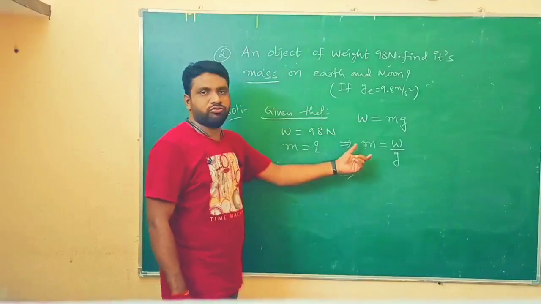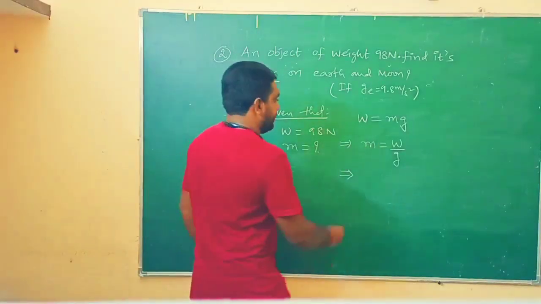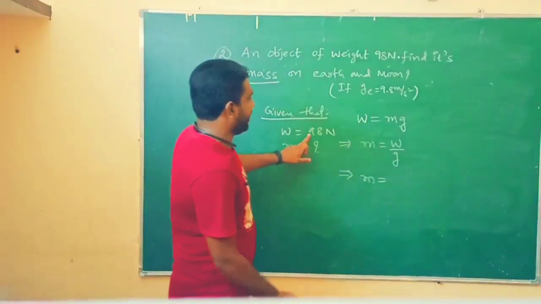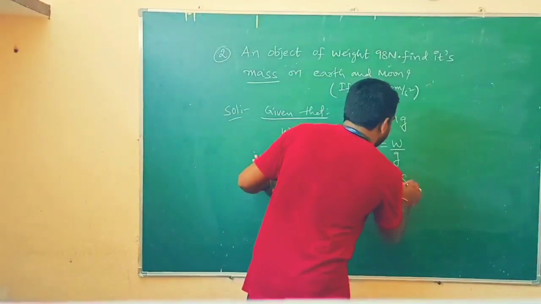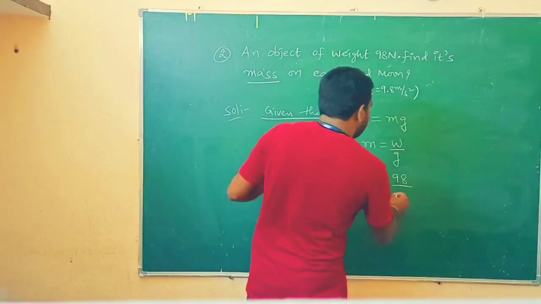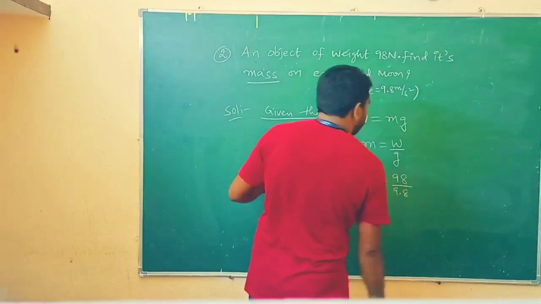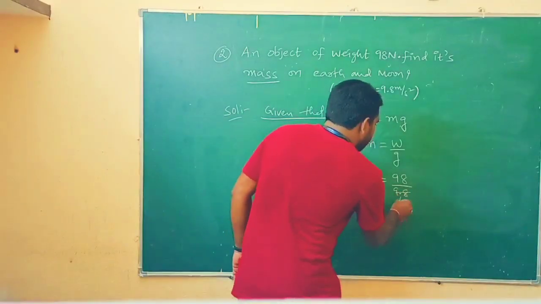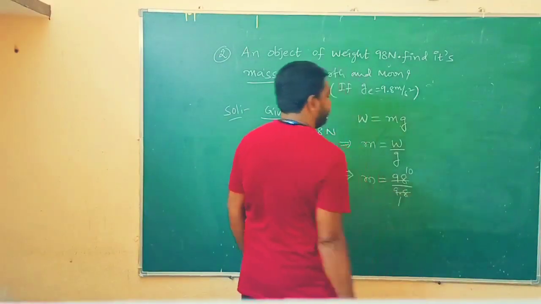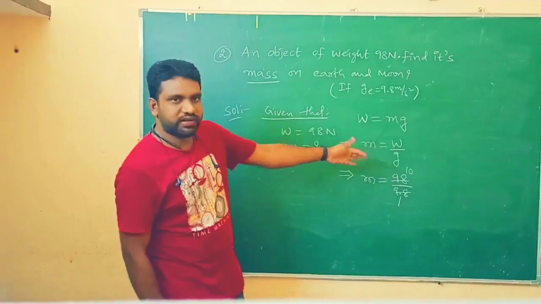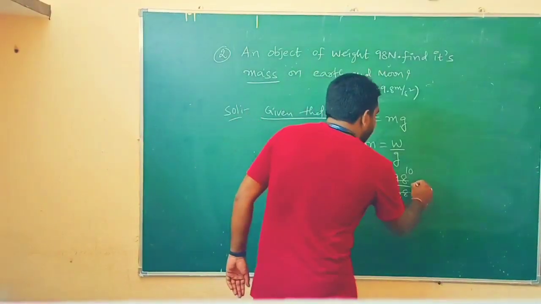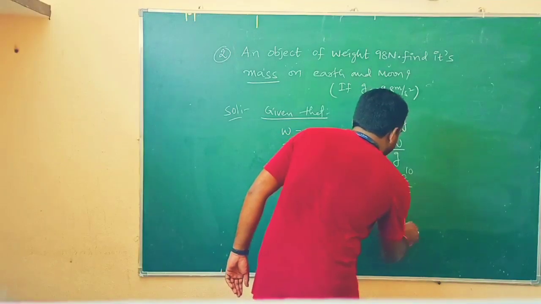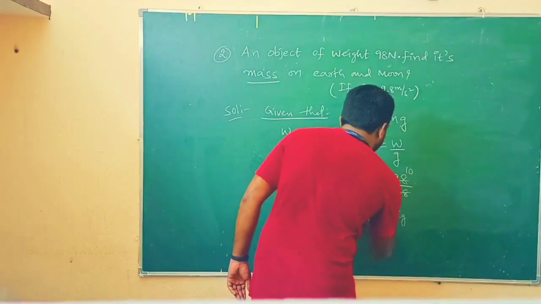You should know this, then you will get the answer very easily. That is not a problem. So m equals weight, which is 98, divided by the g value, 9.8. So 9.8 ones are 9.8, 9.8 tens are 98. Finally we get mass equal to 10 kg. So this is on the surface of the earth.